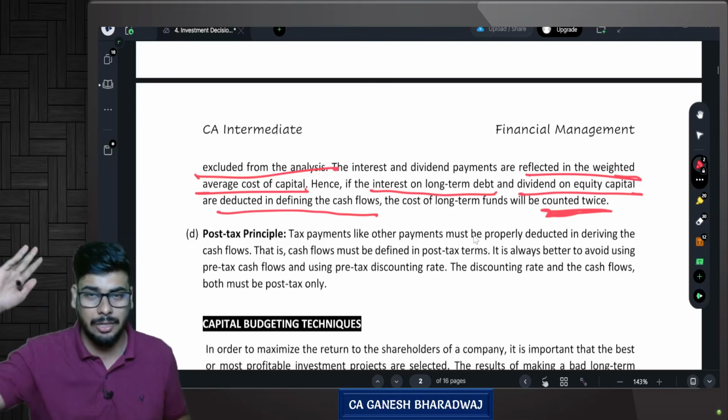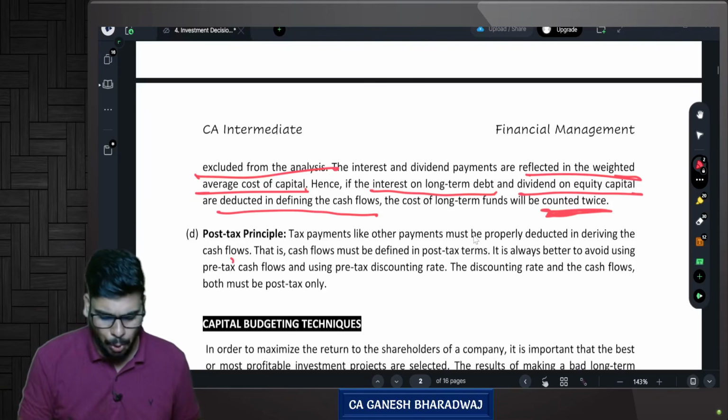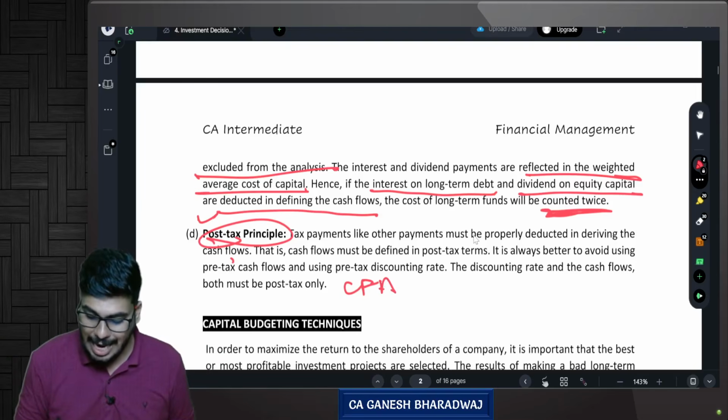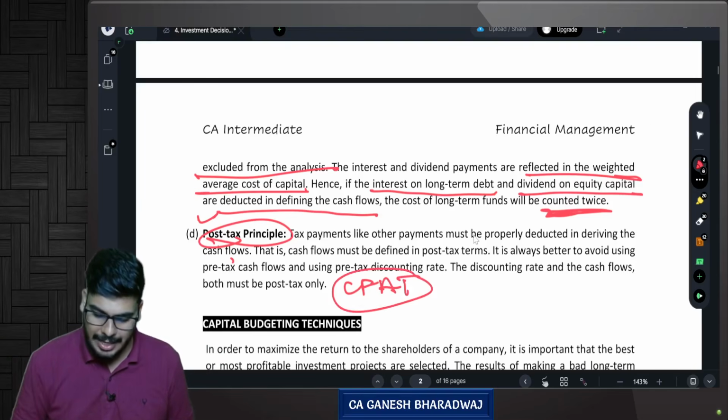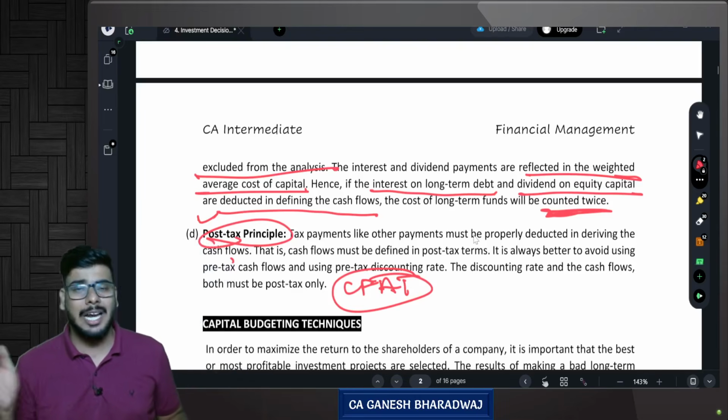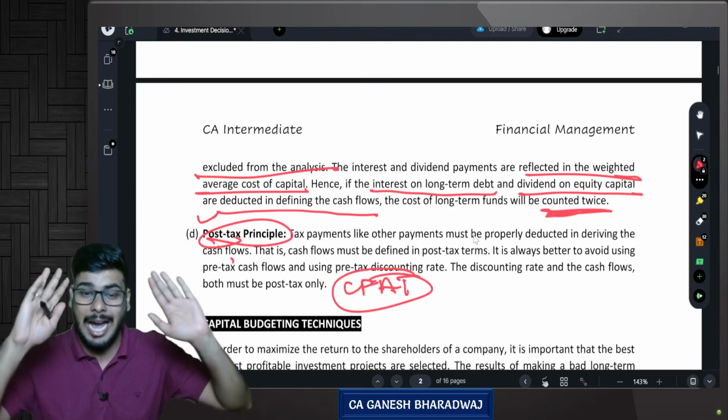That is, don't consider all these while taking up the cash flows. And the post-tax principle, we already saw. That is, we are only talking about cash flows after tax. So the relevant cash inflows while you're computing, you should compute the cash flows after tax and not the cash flow before tax, only after tax.